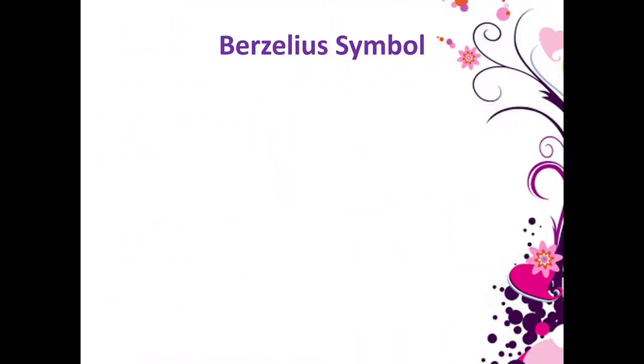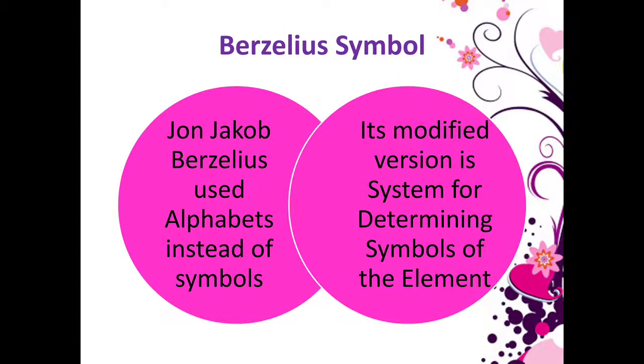Berzelius symbol. John Jacob Berzelius devised a system using a letter of the alphabet rather than signs. This modified version of the Berzelius system falls under the heading System for Determining Symbols of the Elements.